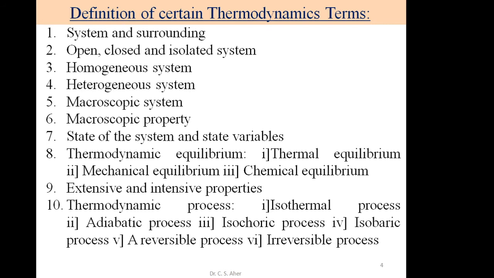For example, all natural processes are carried out in an irreversible manner, for example heat flow from a hot body to a cold body, or the flow of water from a hilly area. All these are examples of natural processes which occur in an irreversible manner. So it is a direct process.